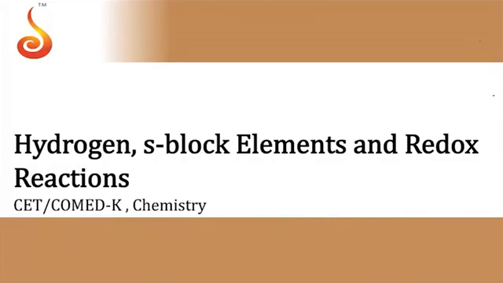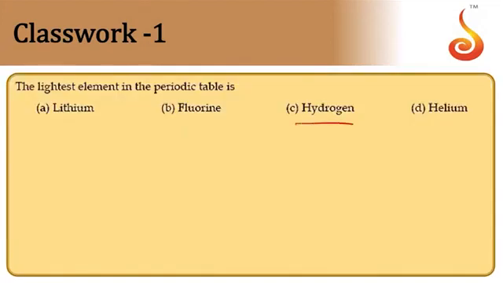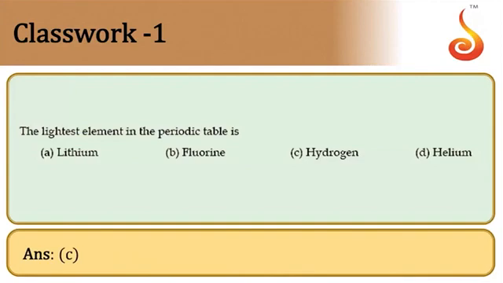Today we will discuss questions from hydrogen, S block elements and redox reactions. The first question: the lightest element in the periodic table is. The lightest element is hydrogen, its configuration is 1s1. So hydrogen is the lightest element in the periodic table, option C.